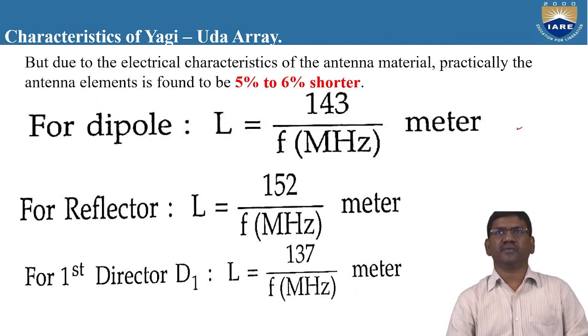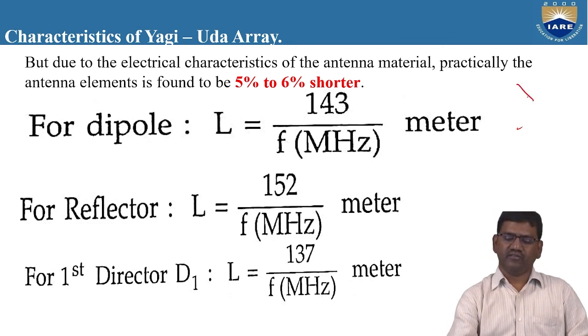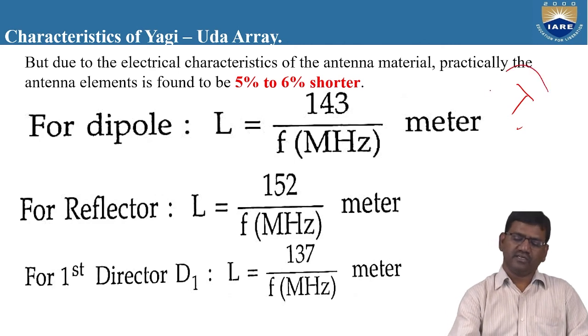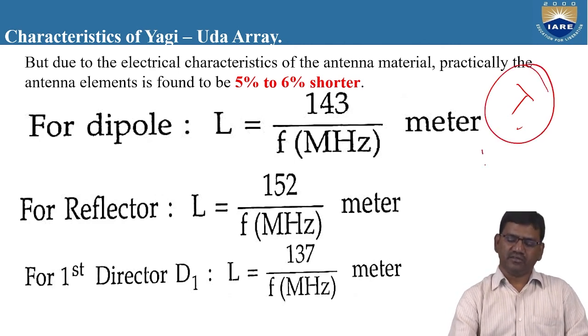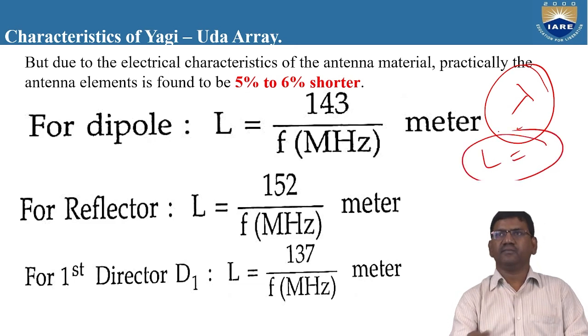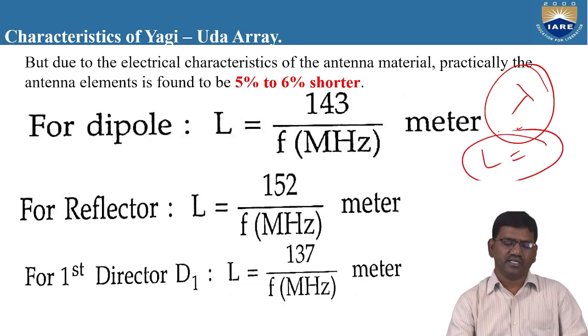That means whether you are applying a 3 megahertz or 30 megahertz operating frequency, you need to know it. If you know the operating frequency, then you can find the value of lambda. If you know the value of lambda, then you can easily find the length of the driven element.